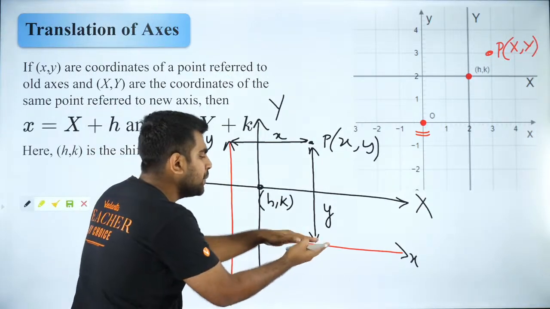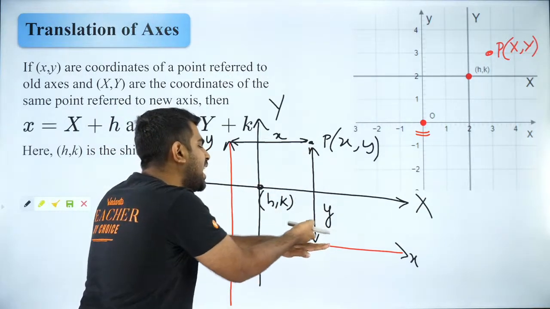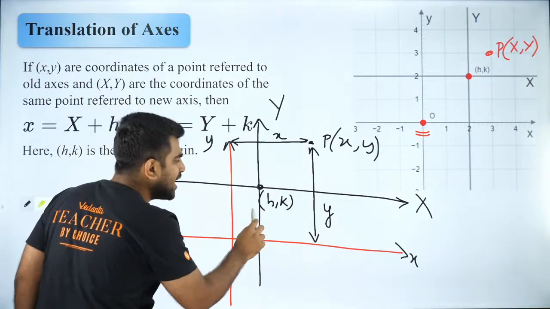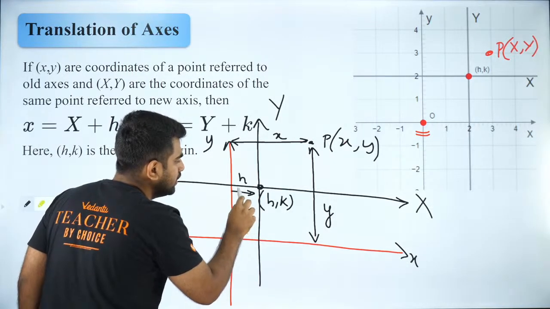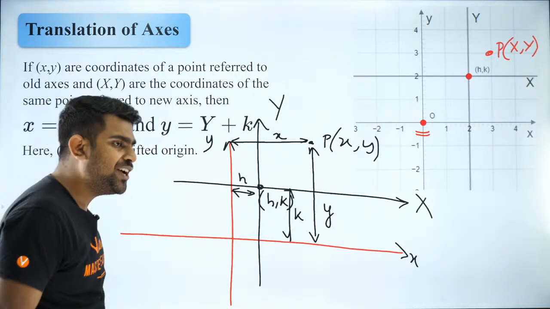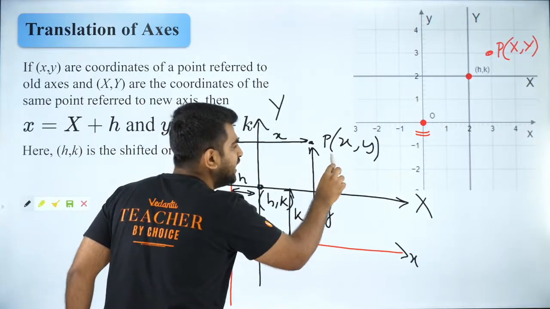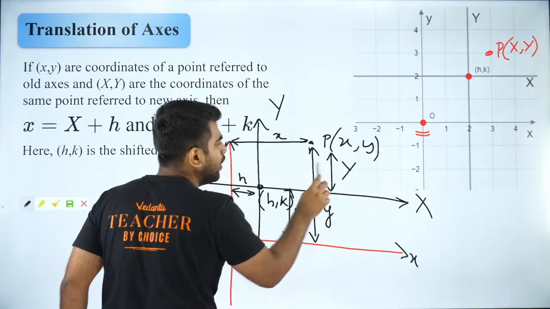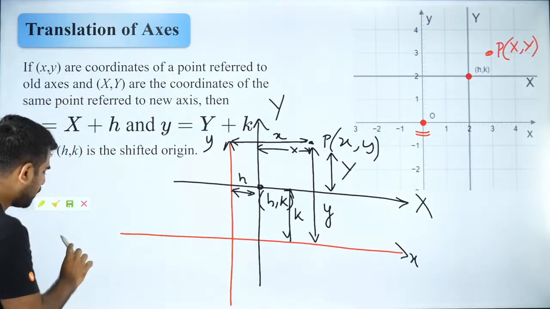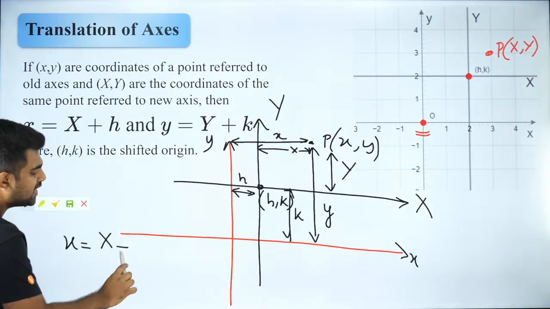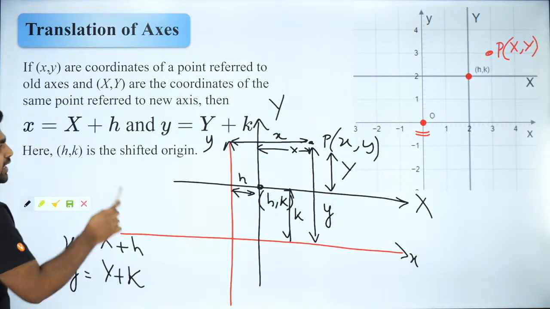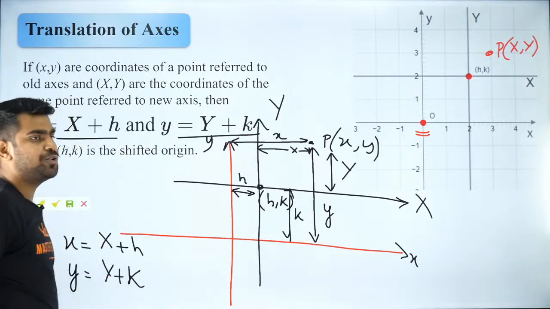Similarly, y is nothing but the distance of the point from the x-axis of the old system. Now, don't you agree? This is h and this height is nothing but k. Are you getting it? And do you also agree that in the new system, this is capital Y and this is capital X? So can I say small x is equal to capital X plus h and small y is equal to capital Y plus k? That's it. That is how you shift origin.